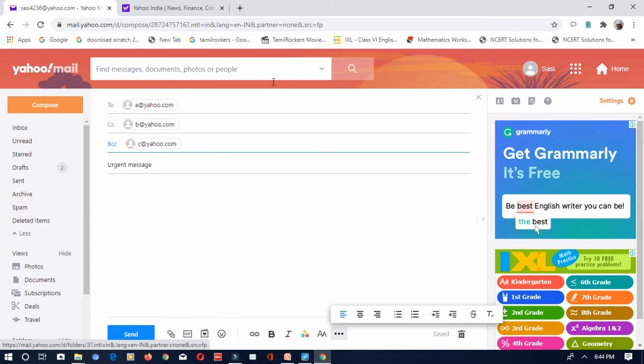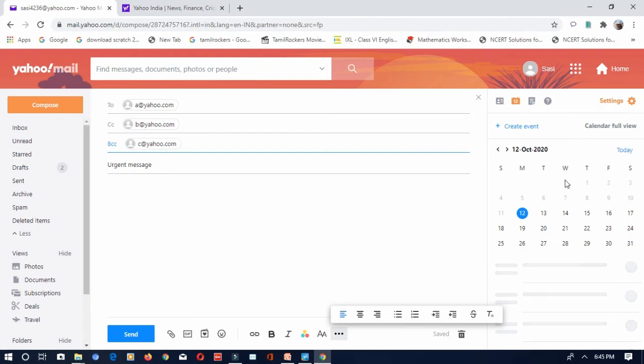Next comes contacts and calendars. See this contacts button and calendar button. It will show you all the contacts, whoever sent mail to you and whichever person you have sent mail to; all these contacts will be saved in the contacts folder. And the calendar, as the name indicates, will show you the calendar. You can keep a reminder in the calendar to create any event, or if you want to keep a reminder. So to send an email, all this will be stored in the contacts.